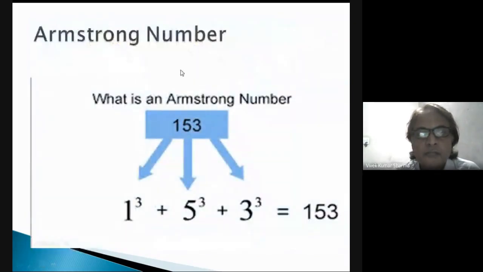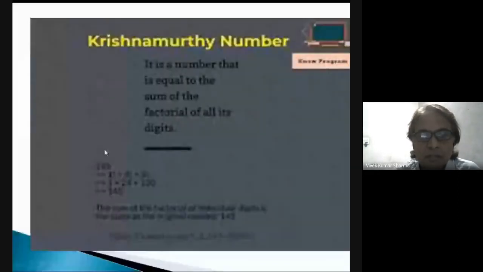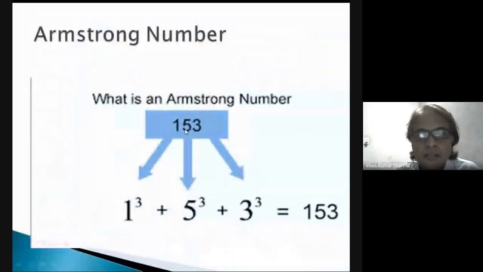Similarly, the Armstrong number. Okay, in the Krishnamurti number, what we have done is find the factorial of each digit and then add them. Here we will find the cube of every digit, the cube of 1, the cube of 5, the cube of 3, and if we again find the same number, it is an Armstrong number.